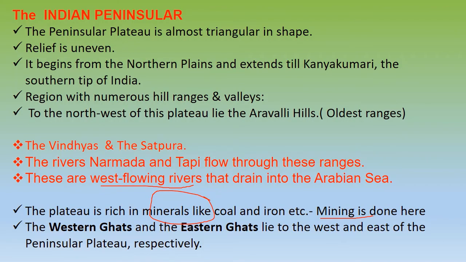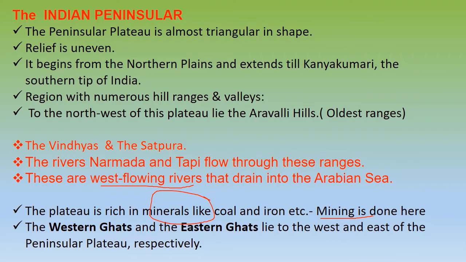Coming to the characteristics of the Deccan plateau, let's do it in detail. It is almost triangular in shape. The relief is uneven. It is not like a plain area. It goes up and down. It is not absolutely flat. It begins from the northern plains and extends till Kanyakumari in the south, which is the southernmost tip of India. Obviously, this region has numerous hills, ranges and valleys.